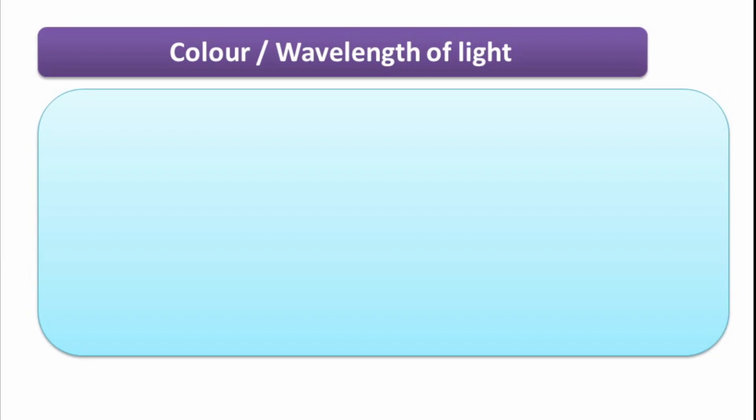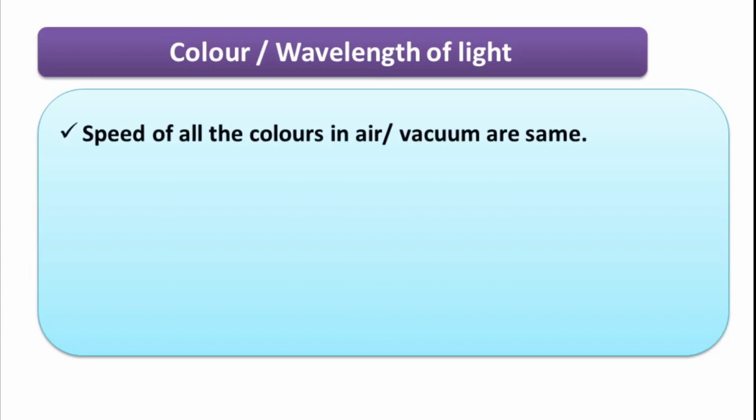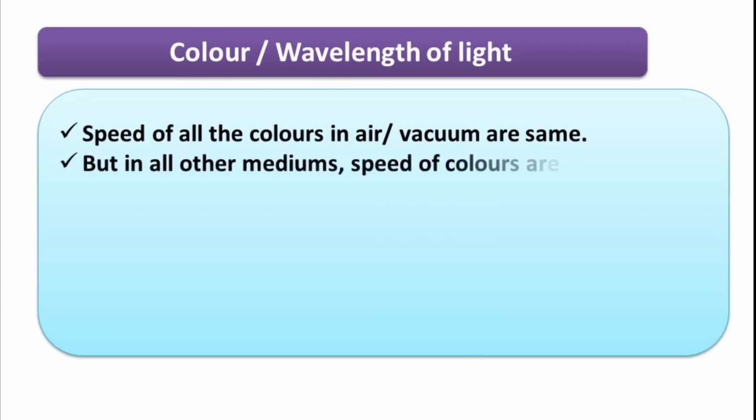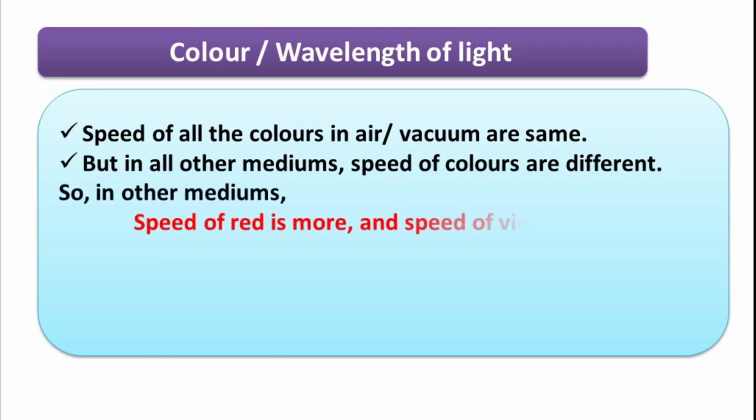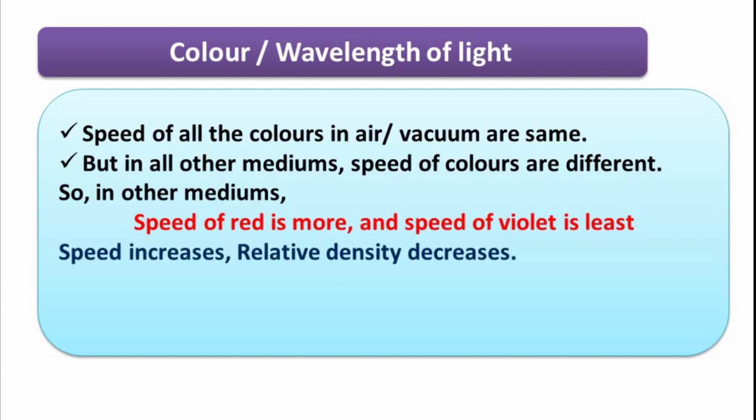So how do color or wavelength depend on the refractive index? We know speed of light of all the colors is the same in air or vacuum. But in any other transparent medium, speed of different colors is different. So in other medium, speed of red is more and of violet is least. We know wavelength of red is more than that of violet. As speed of red is more, refractive index is less. We know red has more wavelength and more speed.